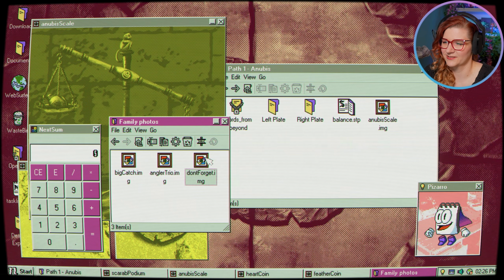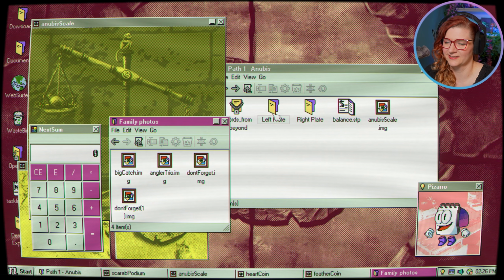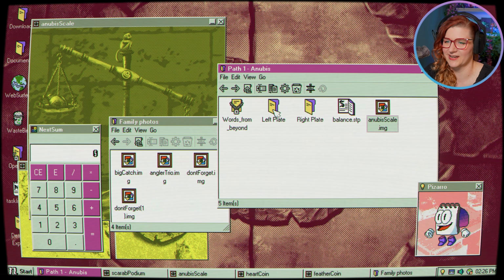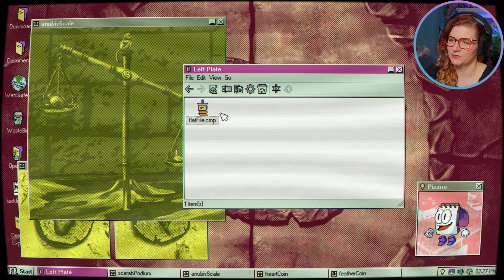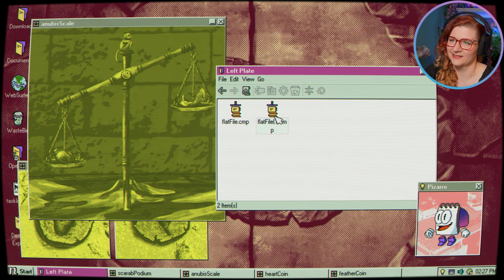Can we move the files? Because we can duplicate them, but it doesn't seem like we can move them to other folders. So maybe I'm thinking about it all wrong. Because I was expecting to use a computer to drag and drop and put in another folder, but that doesn't seem to be a thing we can do. Which means we need to only do something inside of those folders. Like, I guess we can duplicate the files, right? We can duplicate the file itself, and we can then extract and compress the copies, so that it will make the weight. Okay, I was trying to reach way too far outside of the box.